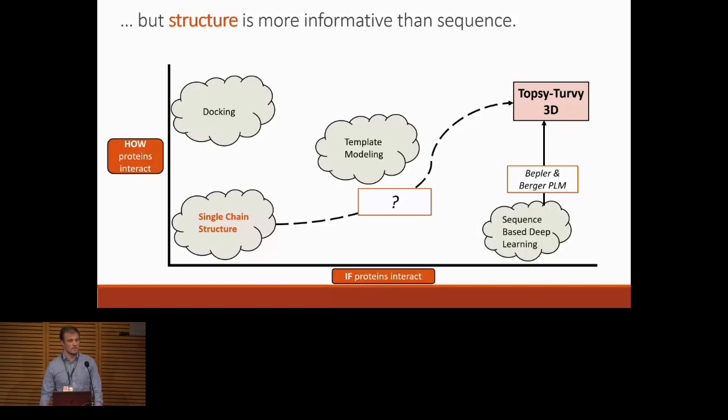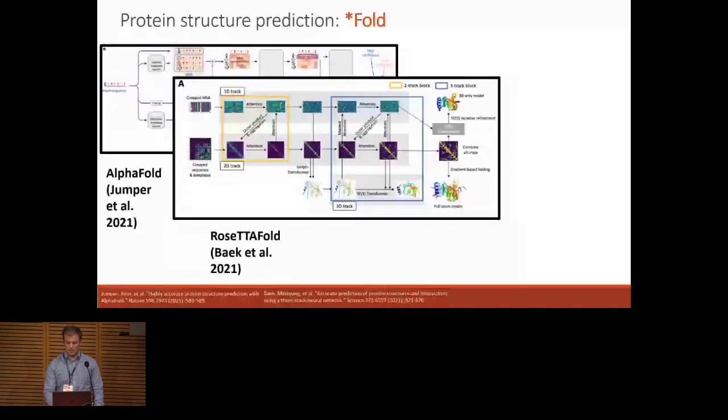So what about instead of the multimer structure, we just look at single protein structure? There's been this real revolution in single protein structure prediction kicked off by AlphaFold in 2021, but also including RoseTTAFold, OmegaFold, among a number of other methods. And these methods are really, really powerful, give us really high quality structures.